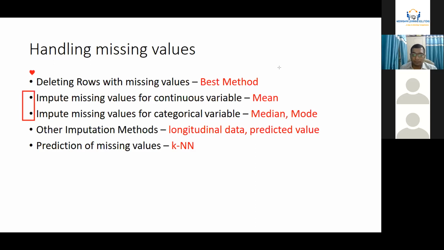If you can recall the basics of statistics, the highest frequency of any number is called the mode. So if the highest frequency is of male, probably replacing it by male. Now it's up to you. If you think there is a lowest frequency from females, replacing it by females could be a better choice. You, being a researcher, need to make this decision. Research is all about reporting everything, why this justification, why you have performed this particular action, right?